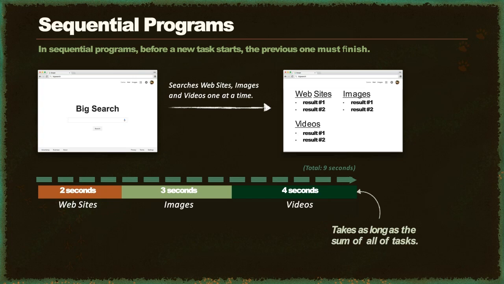The total time will be the sum of all the tasks. So if the search for websites took 2 seconds, images 3 seconds, and video 4 seconds, then the total search time will be 2 plus 3 plus 4, so 9 seconds.